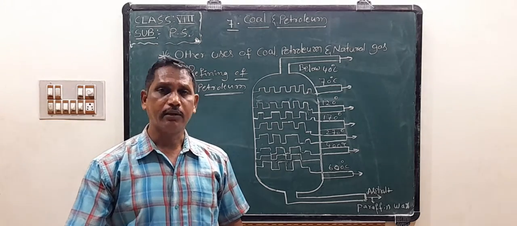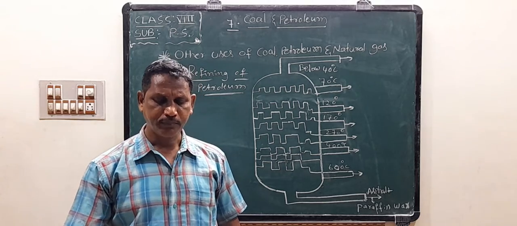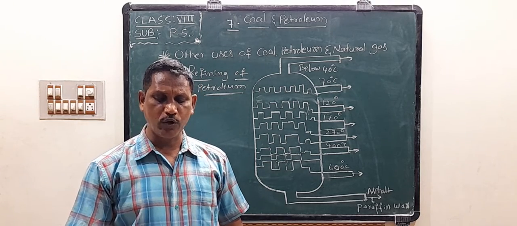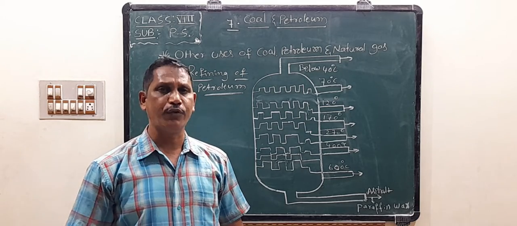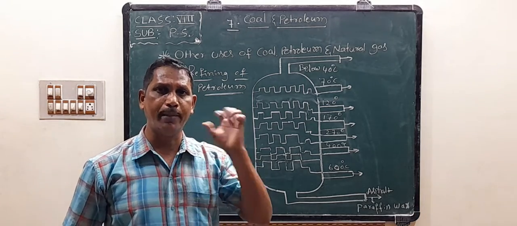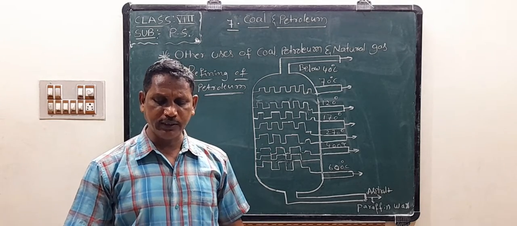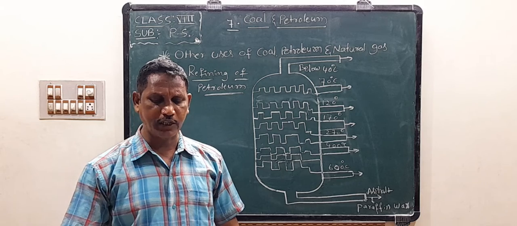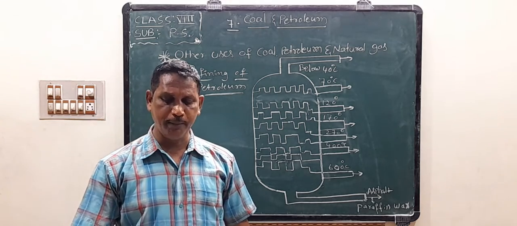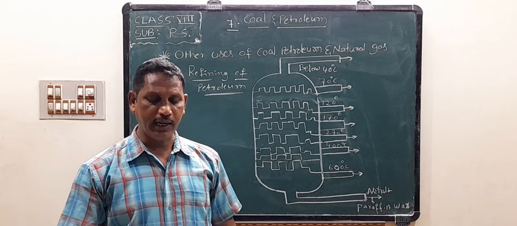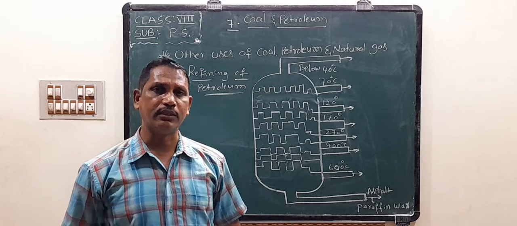All of you students, take your textbook, page number 100. Other uses of coal, petroleum and natural gas. Most of us think petroleum is a main source of fuel. But advances in our understanding of various chemical processes have led to the use of both coal and petroleum as starting materials for a wide variety of products.